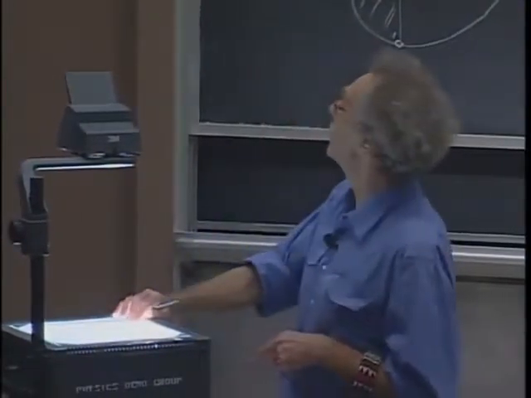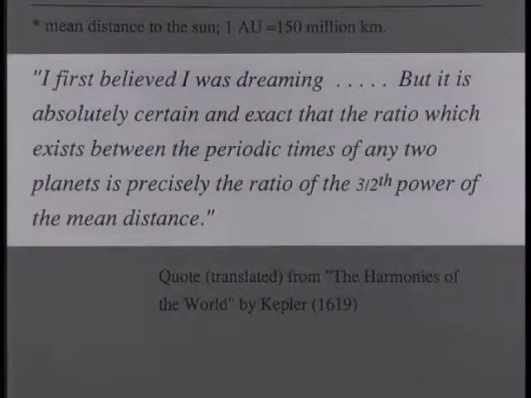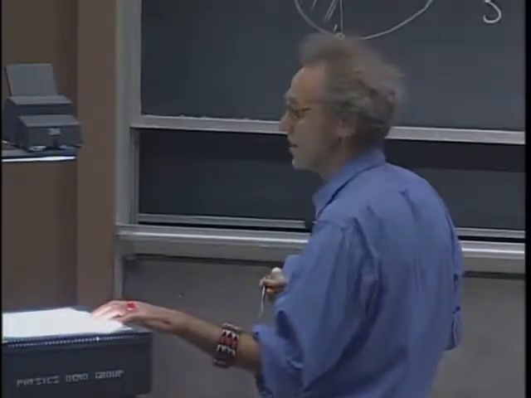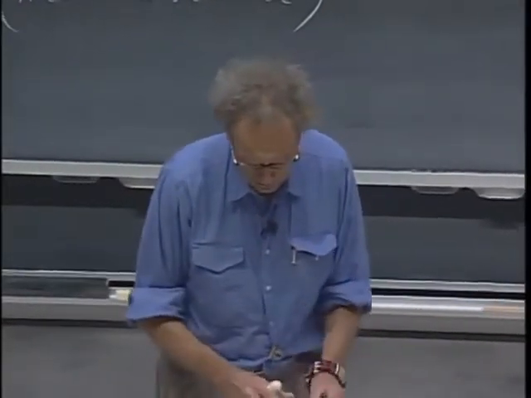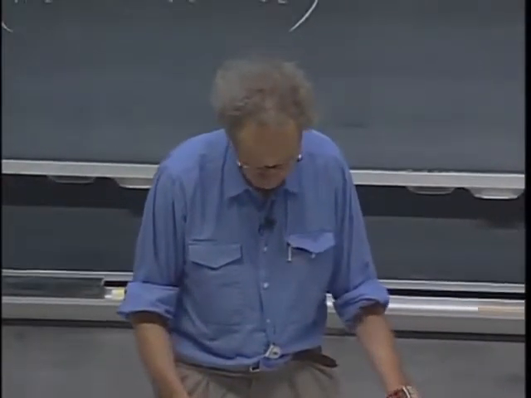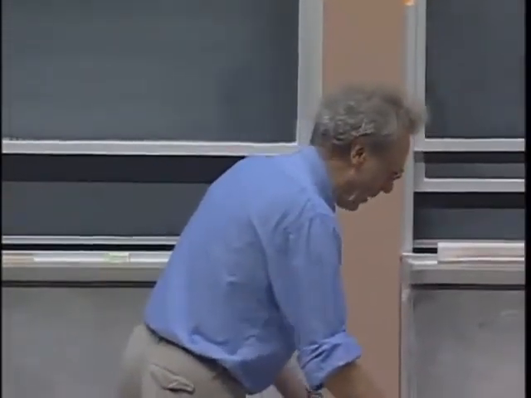But he very jubilantly writes, "I first believed I was dreaming, but it is absolutely certain and exact that the ratio which exists between the periodic times of any 2 planets is precisely the ratio of the 3/2 power of the mean distance." And he wrote that in 1619. So, orbits in general are ellipses. And now I want to review with you what I have there on the blackboard about ellipses.